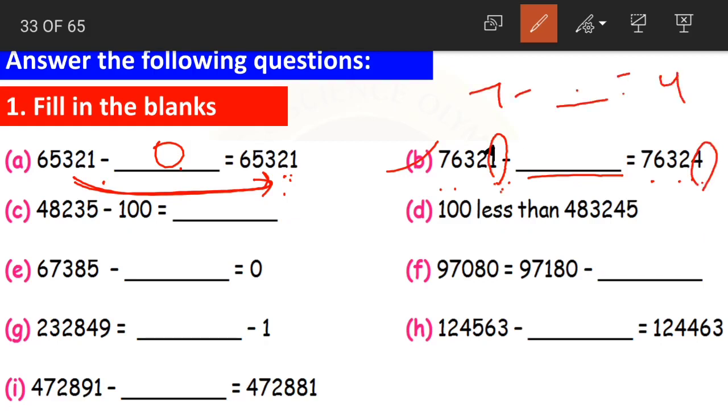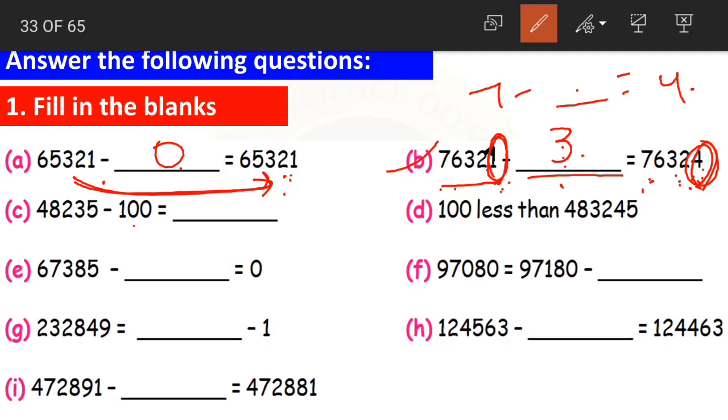Yes, 7 minus dash is equal to 4, children. 7 minus 3. Yes, 7 minus 3 is equal to 4. So 76,327 minus 3 is equal to 76,324. How did we find out? Because the only difference that has come here is in the digit in ones place.